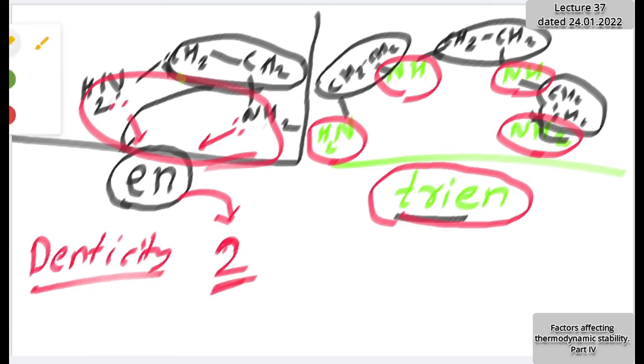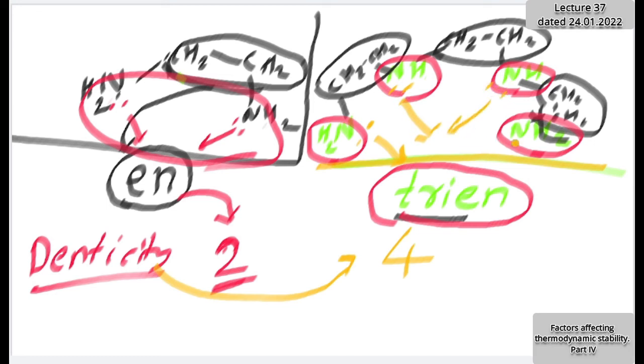And what about the second ligand? Triethylenetetramine. So what will be the denticity? Four. Right, 4. Through this nitrogen a bite is possible, through this nitrogen, through this nitrogen, through this nitrogen. We want to count the stability by counting the number of rings. Where there are more rings, that complex will be more stable.